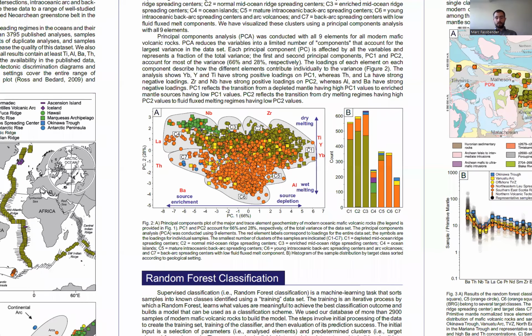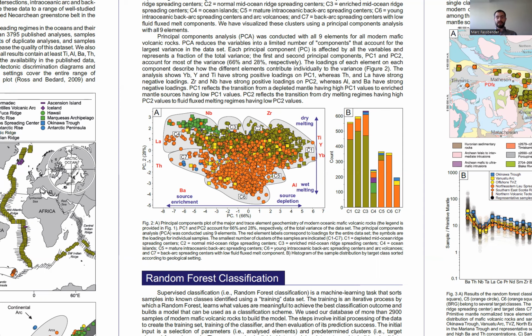To overcome this and to better understand the underlying systematics, we use some statistical and machine learning techniques using all 9 elements simultaneously. We have clustered our data using agglomerative hierarchical clustering, which clusters samples purely on their geochemical signatures without any pre-assigned groups. It starts by assuming that every individual sample forms its own cluster. Then the distances from all other samples are calculated, and 2 samples with the closest distance to each other form the next level of clusters, and so on until every sample is included. In the end, a dendrogram is retrieved from which the number of clusters is identified.